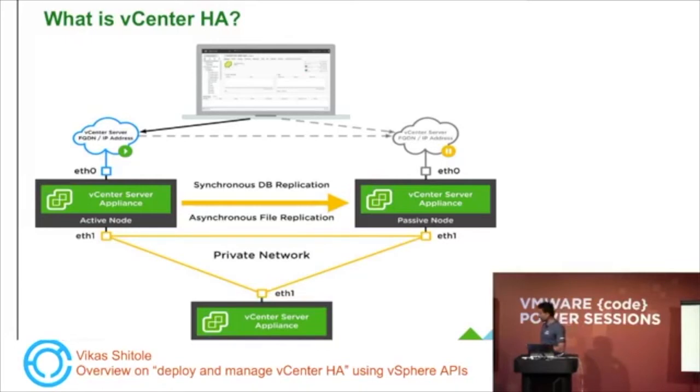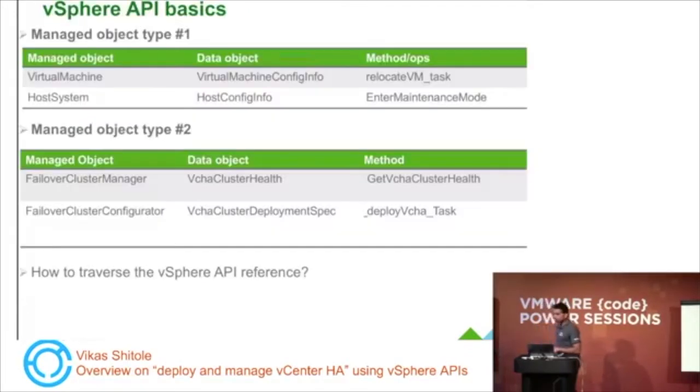of quorum. Since the focus of this talk is on vSphere API, I will avoid going into a deep dive of the architecture of vCenter HA itself. So let's move on to understanding vSphere API basics. Whatever basics I am going to talk about right now is applicable to any vSphere API binding, nothing too directly related to vCenter HA itself.